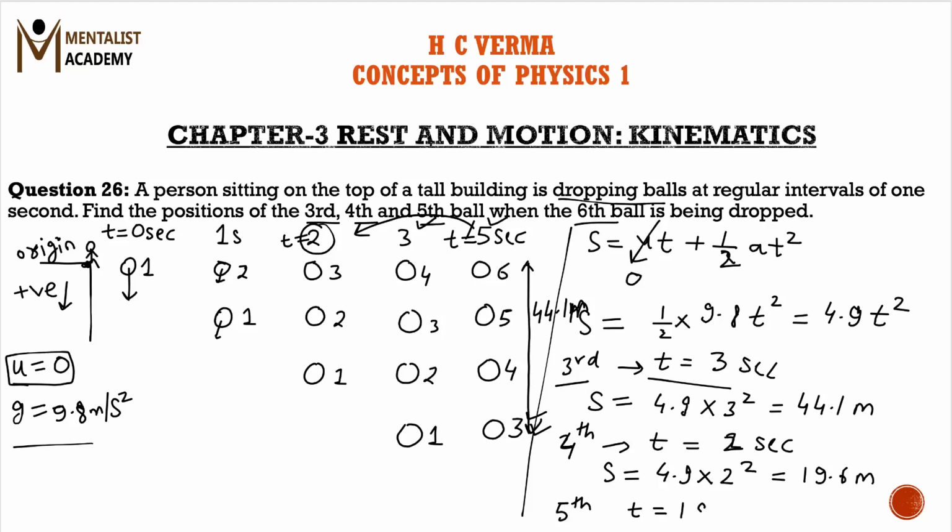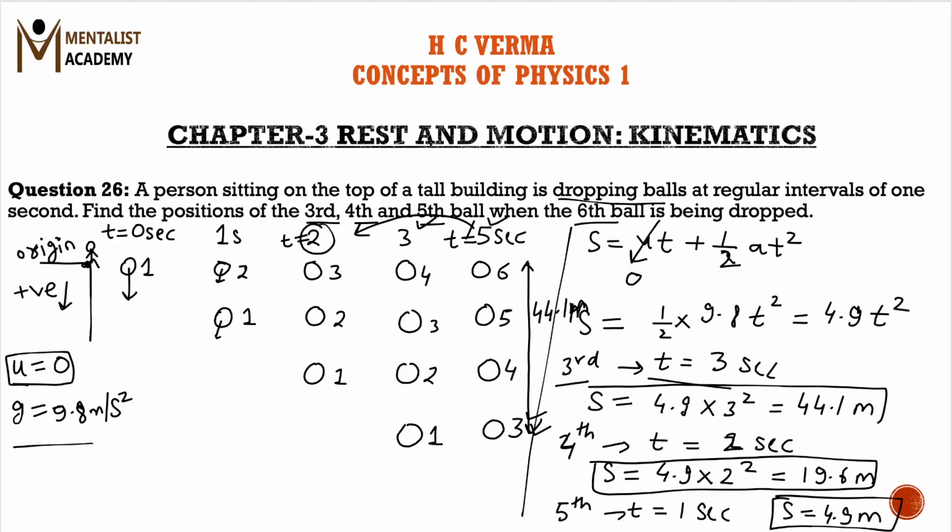So S would come out to be 4.9 only, because 1 square is equal to 1. So the position of the third ball is 44.1 meters from the top. For the fourth ball, it is 19.6 meters from the top, and for the fifth ball, it would be 4.9 meters from the top. I hope you have understood the question and solution. Thank you.